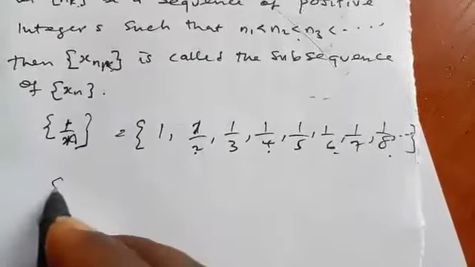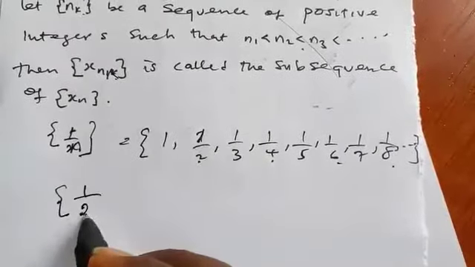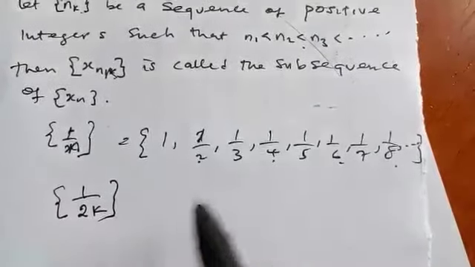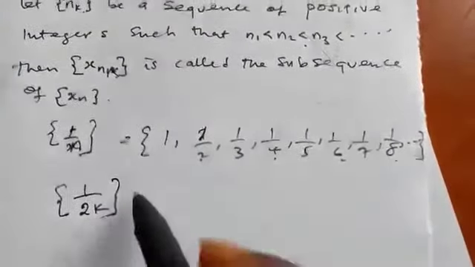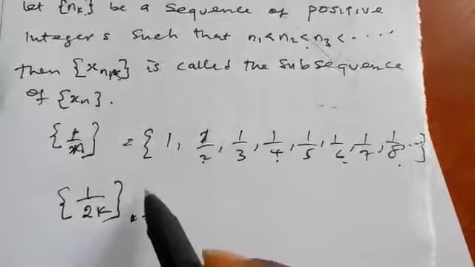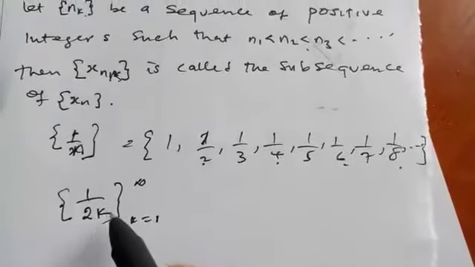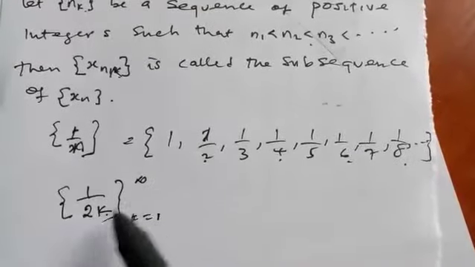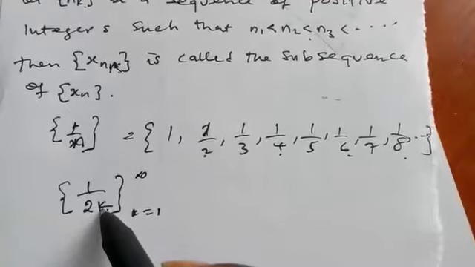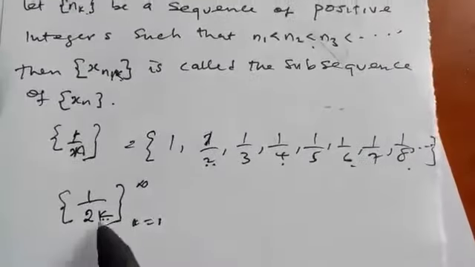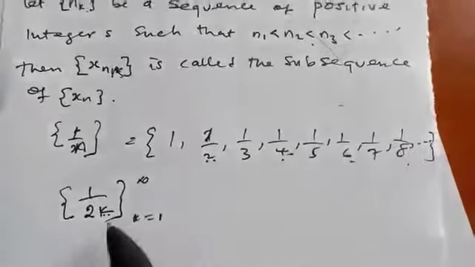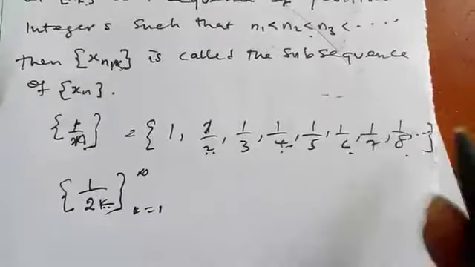We can rewrite it as 1 over 2k, where k goes from 1 to infinity, because if k is 1, 2 times 1 is 2, when k is 2, 4, when k is 3, 6, like that.